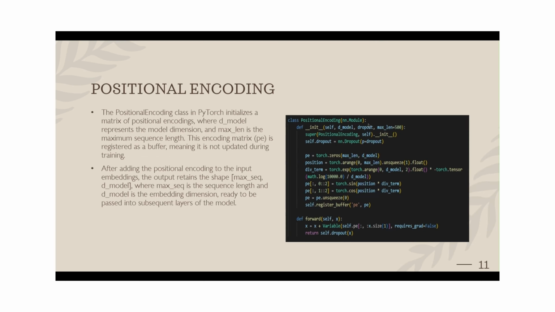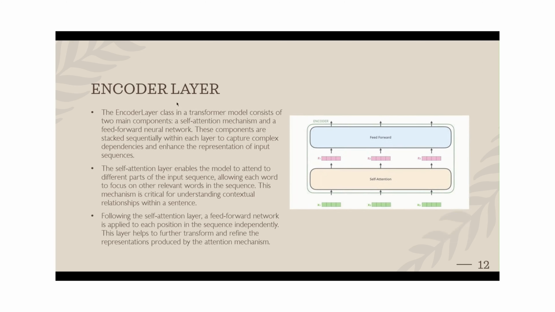So yes, this is the code for the positional encoding. Here they would be assigning a position to each, and they would be added up to the vectors here at the end, and after that there is a dropout layer before passing it to the attention layer. So going further, this is the attention layer, the encoder layer.